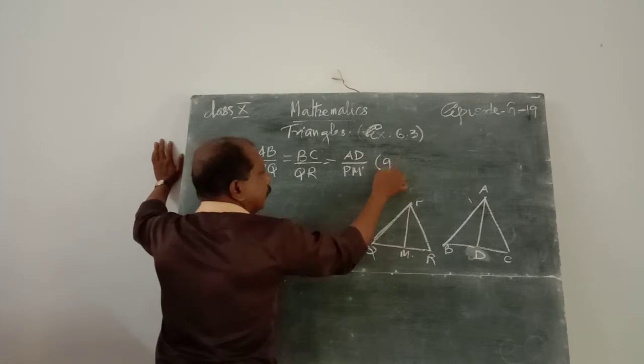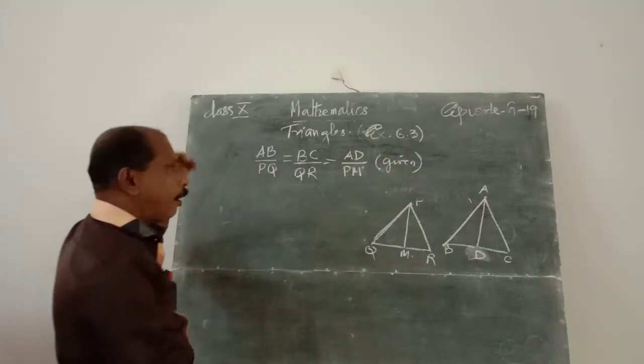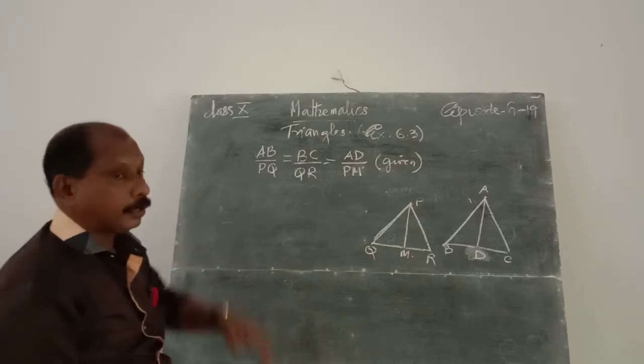This condition is always given. We have to prove that triangle ABC is similar to triangle PQR.